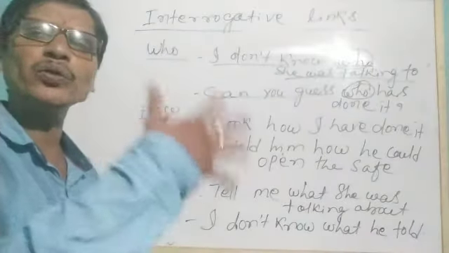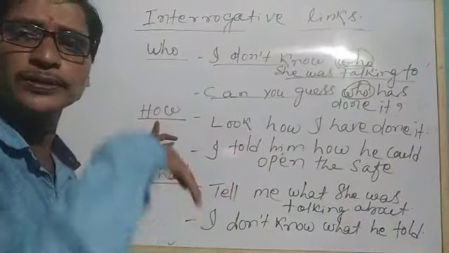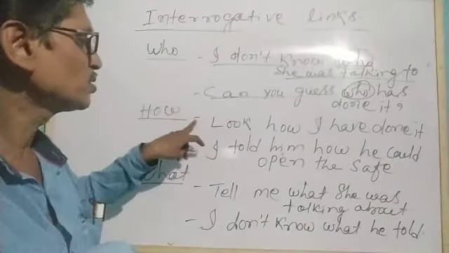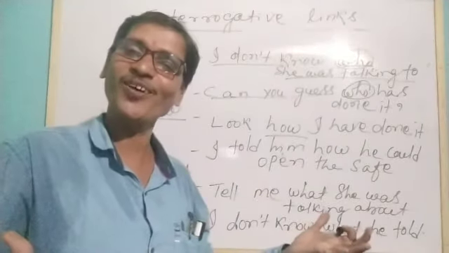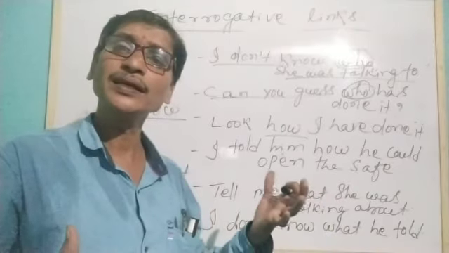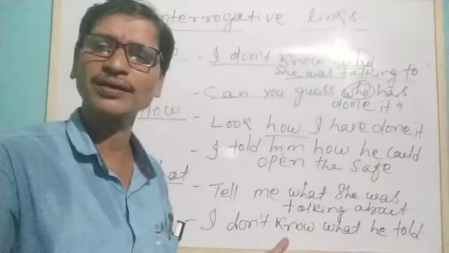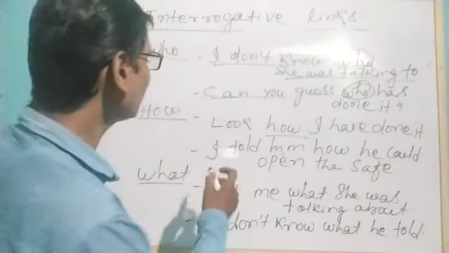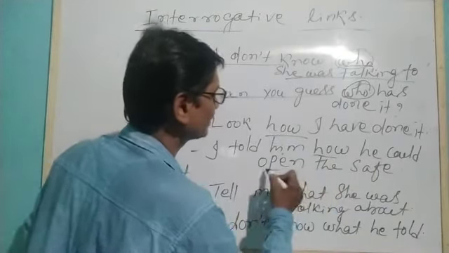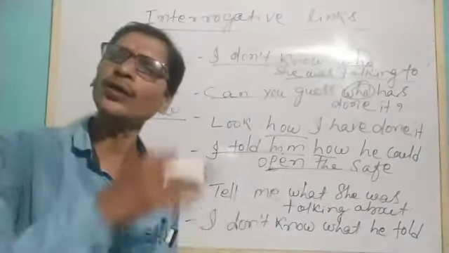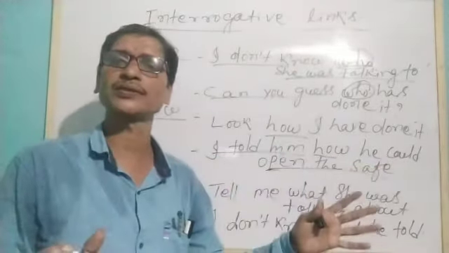Similarly, you see how. I told you when we want to know about the process or the procedure, we need to use how. So look how I have done it. That means the way I have done it, you just see. Similarly, I told him how he could open the safe. You see, I told him how he could open the safe. Safe means the box.